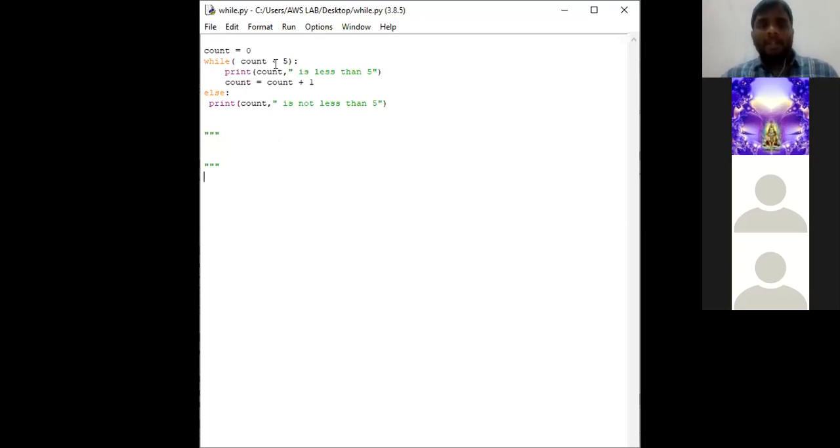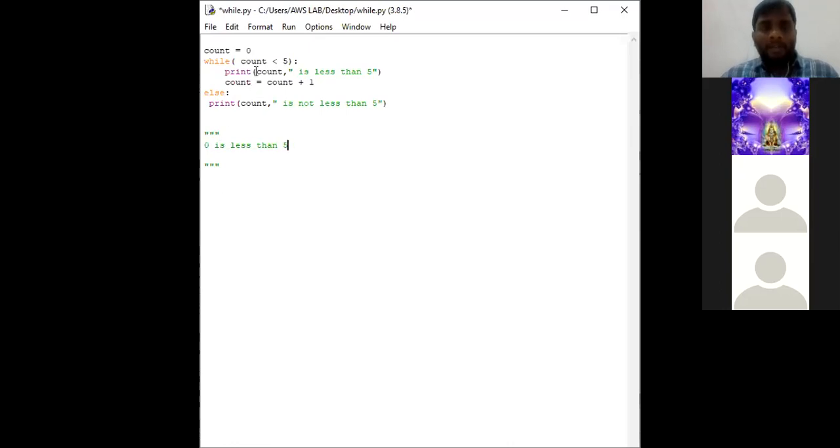Since 0 is less than 5, this particular statement is going to print. So the first line of the output is 0 is less than 5.